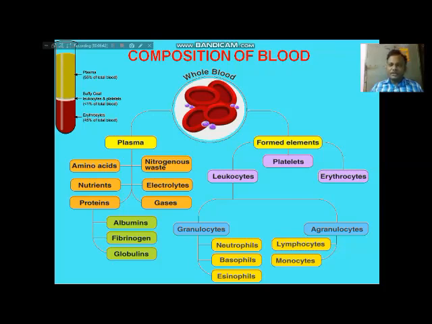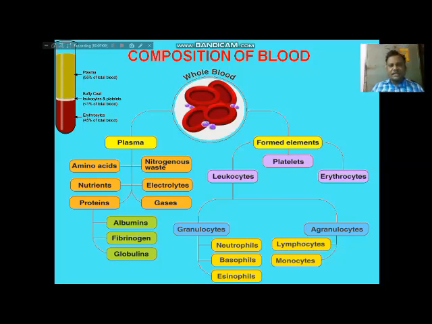You know, in 9th class you studied various types of tissues. In that, you also studied blood. Blood is a fluid tissue of the body, and it is one type of connective tissue. In that connective tissue, it is the fluid tissue.